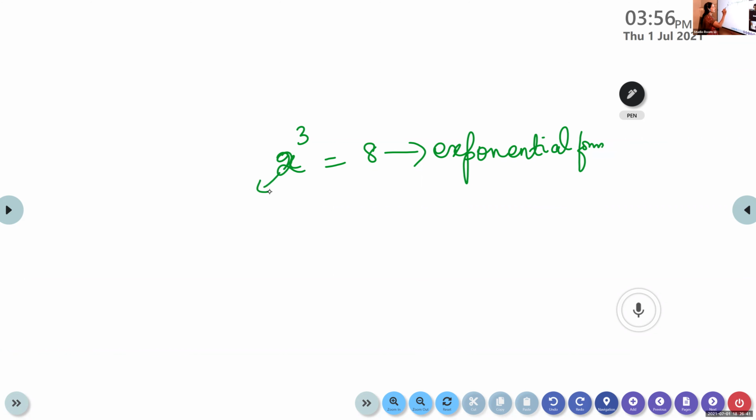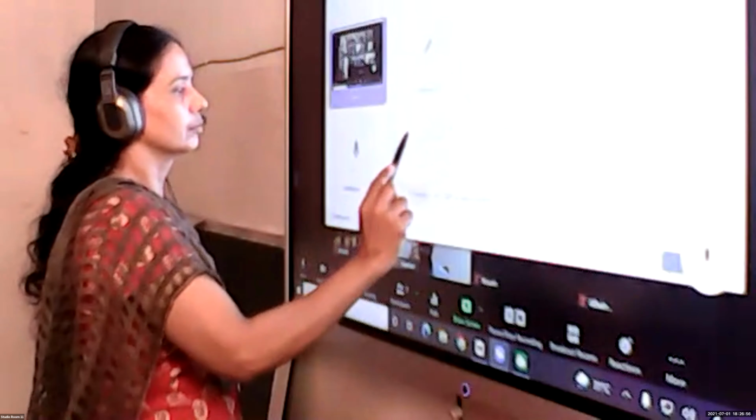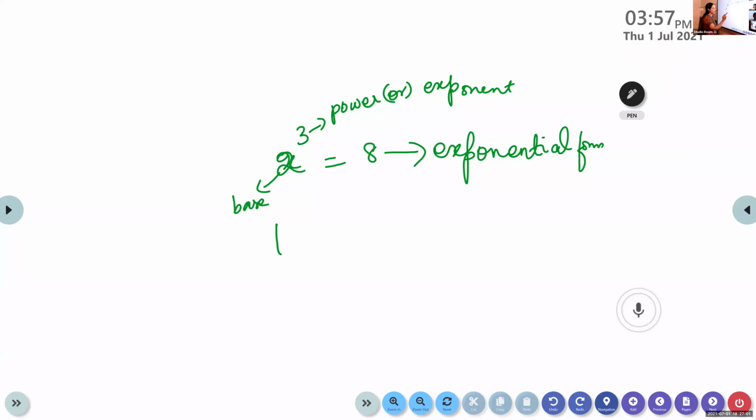Here, 2 is the base, isn't it? 3 is the power, or we call it the exponent. So we can write this in logarithmic form: log 8 to the base 2 is 3.